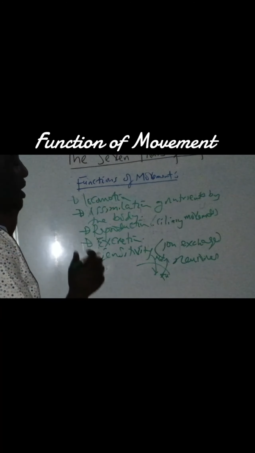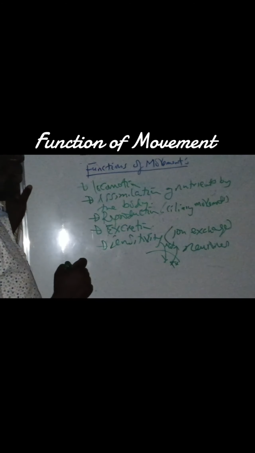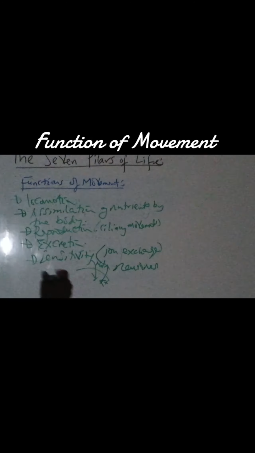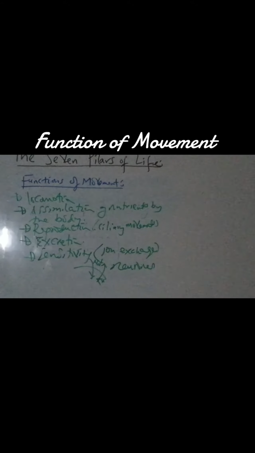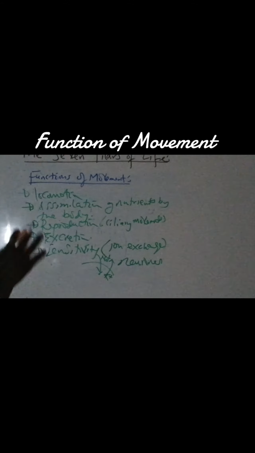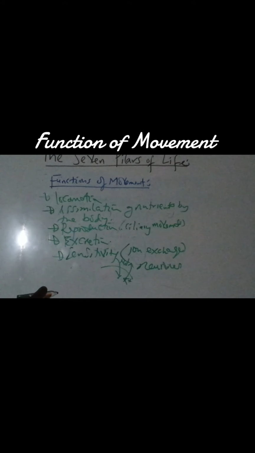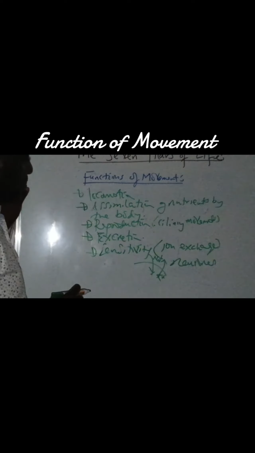So you see, now sensitivity is a pillar of life itself, but it is manifesting in the form of movement. Without these ions moving across the plasma membrane of neurons, then forget about you being sensitive. So you see how movement is very, very, very important.